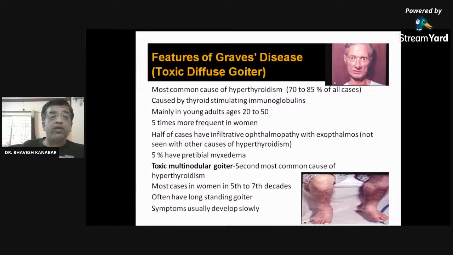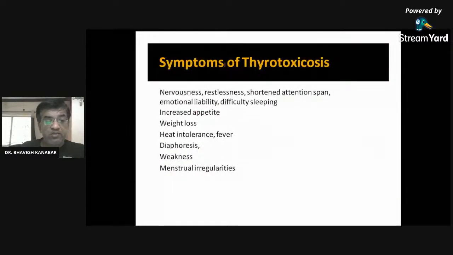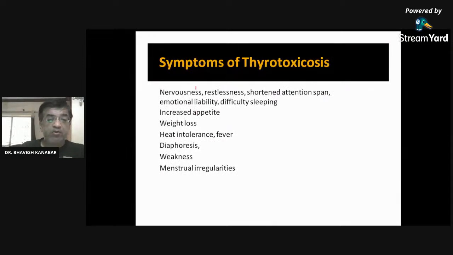Okay, features of Graves' disease, toxic nodular goiter. You can see that the eyes have a staring look. The most common cause of hyperthyroidism is Graves' disease. It is caused by thyroid stimulating immunoglobulin. I will be discussing the features. Most often they have long-standing goiter. We will skip this. Okay, symptoms of thyrotoxicosis. Remember these symptoms. I will ask later on.